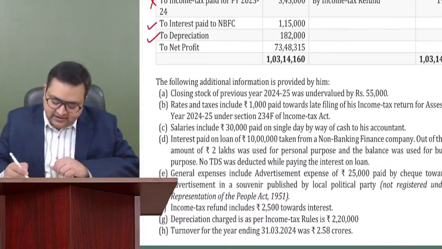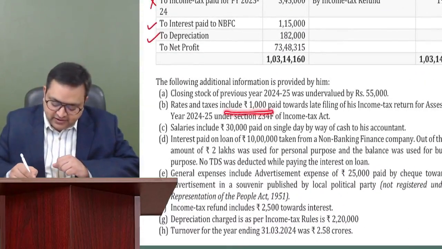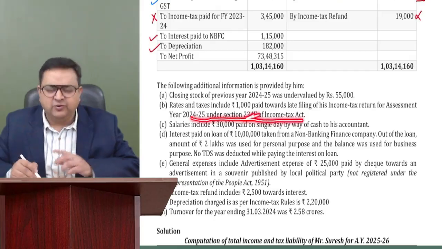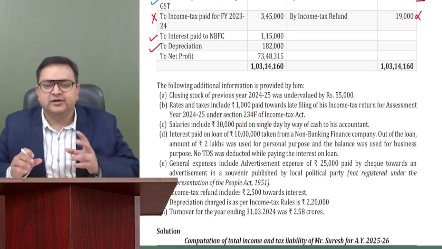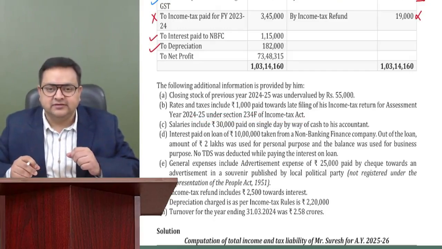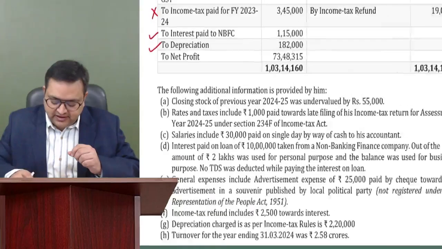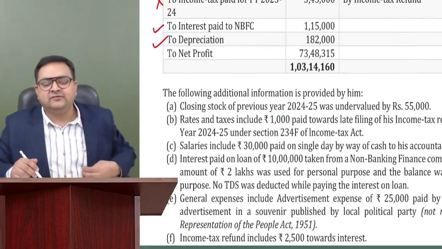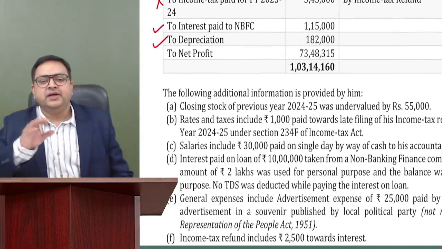It says rates and taxes includes 1,000 paid towards late filing of his income tax return for assessment year 24-25 under section 234F of the Income Tax Act. No need to remember the section number 234F. There is a late filing fee which is given as 1,000 rupees. Tell me, any amount which is paid to the income tax, whether it is late filing also, is not allowed.